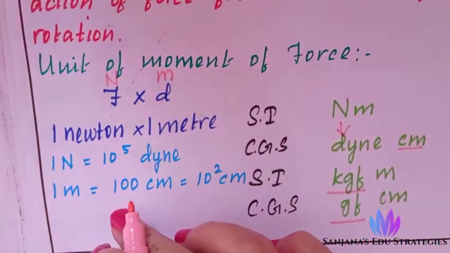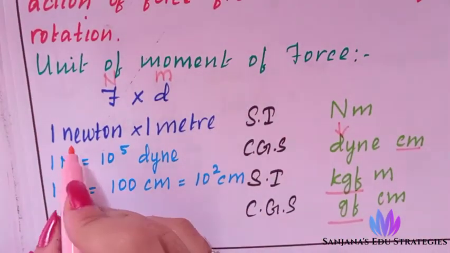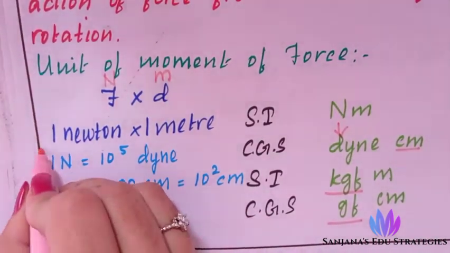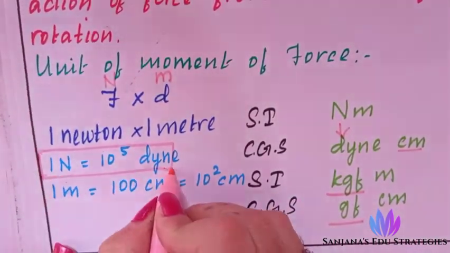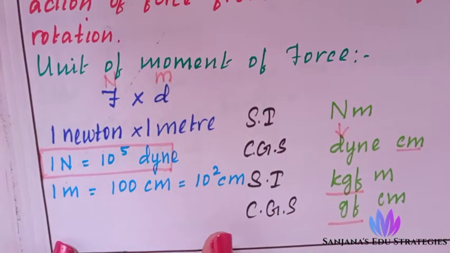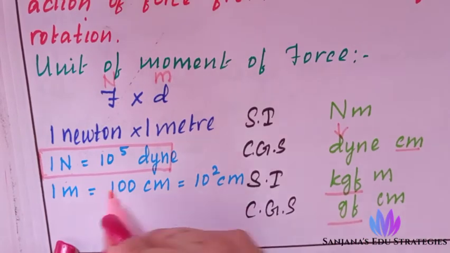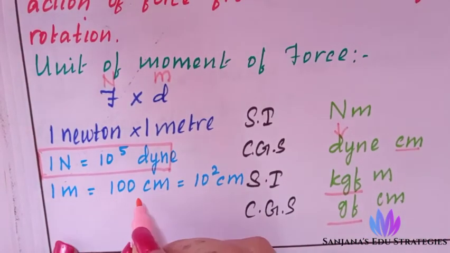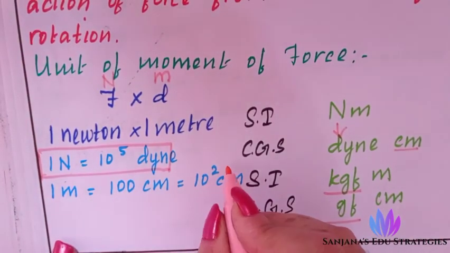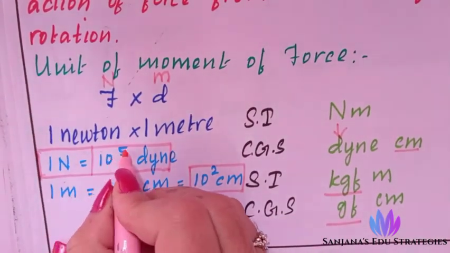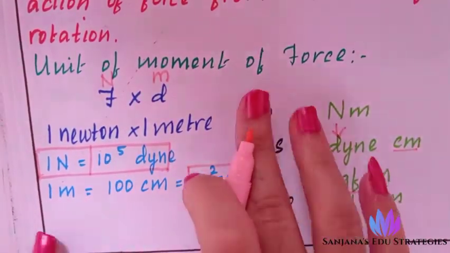Now conversion. 1 Newton is 10 power 5 dyne. This is something you have to learn. And 1 meter is 100 centimeter, so it is equal to 10 power 2 centimeter. Now you have both the values: 10 power 5 dyne and 10 power 2 centimeter.